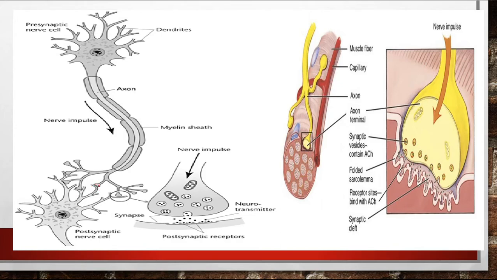The synaptic knob at the end contains a chemical known as a neurotransmitter, through which the message is transferred to the next neuron. This is the figure showing the postsynaptic receptor, which receives the neurotransmitter and passes the nerve impulse to the next neuron. In this way the information or impulse passes from one neuron to the second, then the third, and so on.